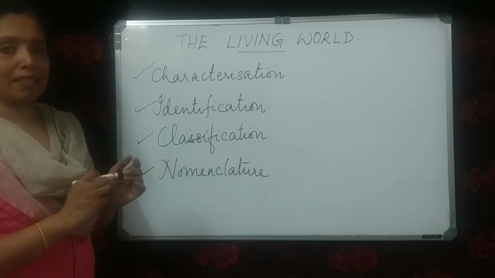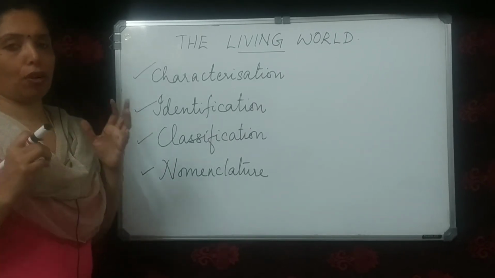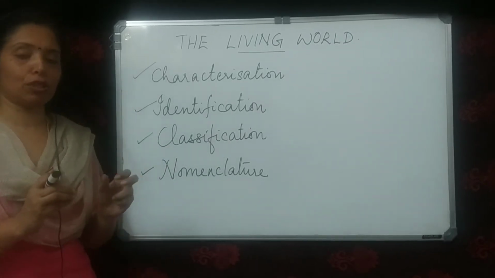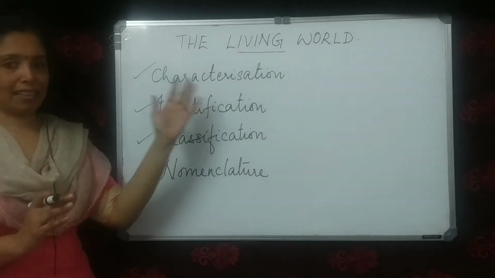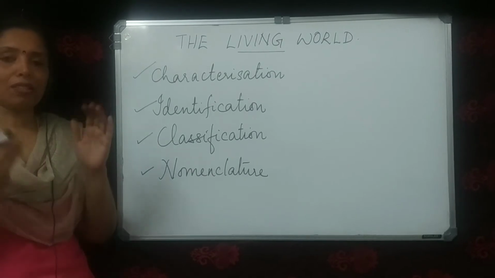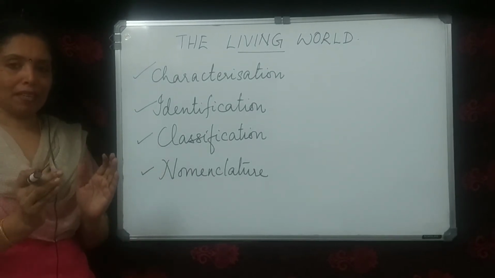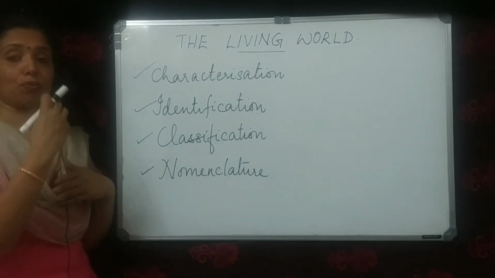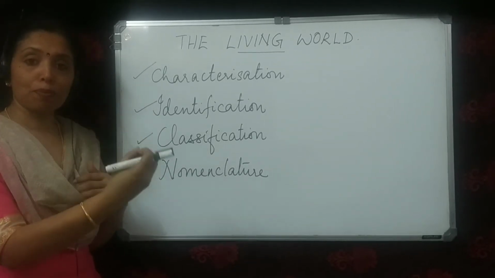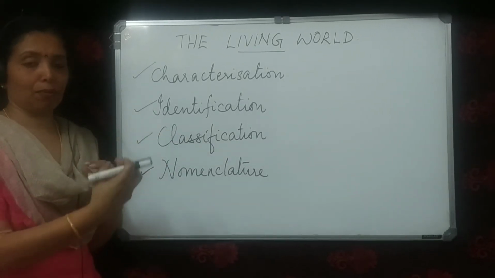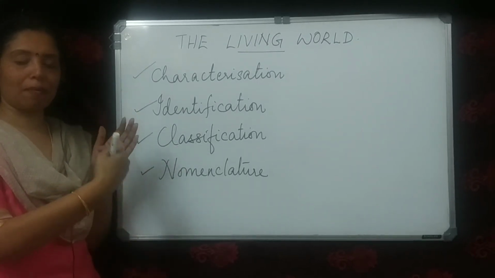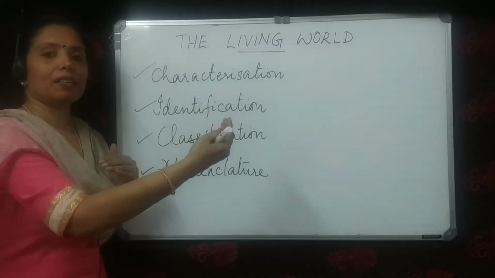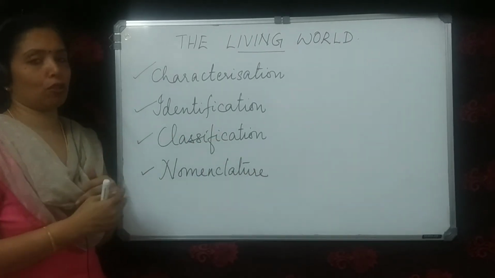So, once we discover a new organism or a new species, the first thing that we do is we study the characters of the organism. This is called characterization. Then based on these characters that we studied, we compare them with the characters of related groups.